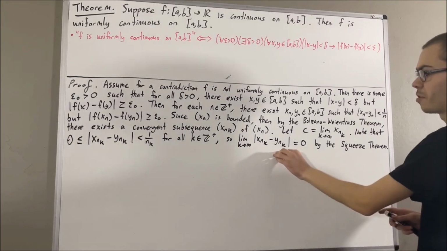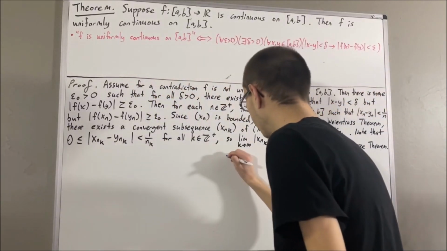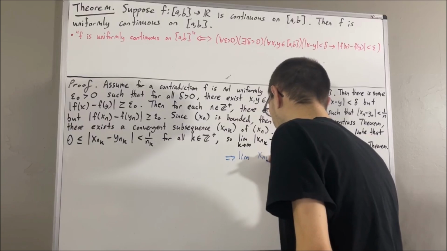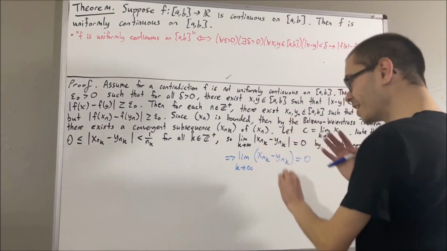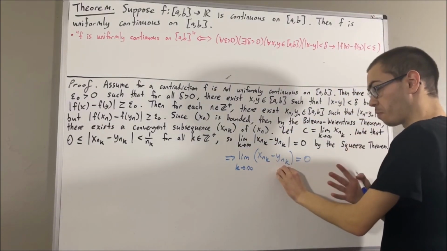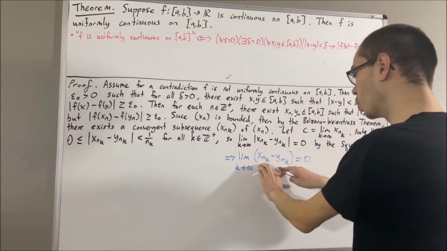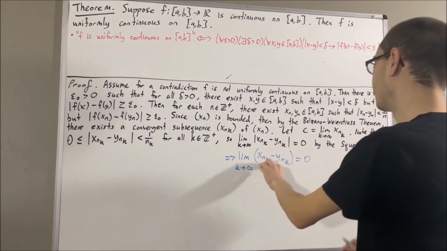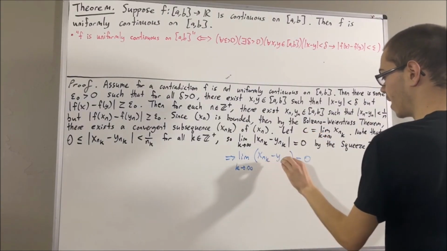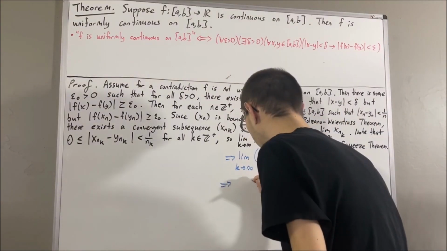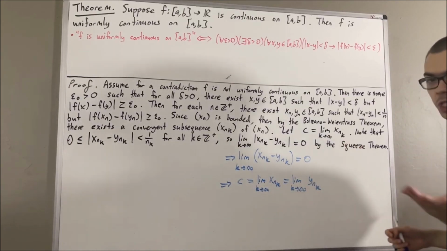But when a sequence of absolute values converges to 0, that implies the sequence itself converges to 0. So this implies that the sequence xnk minus ynk must converge to 0. But when the difference of two sequences converges to 0, and we know at least one of the sequences converges to some value, it follows that both sequences must converge to the same value. So since we know xnk converges to c, it follows that the sequences xnk and ynk must converge to the same value. And so this shows that both subsequences converge to the same value.